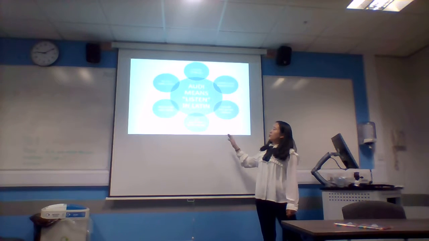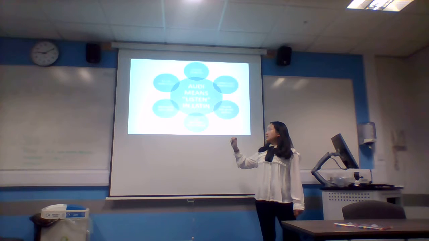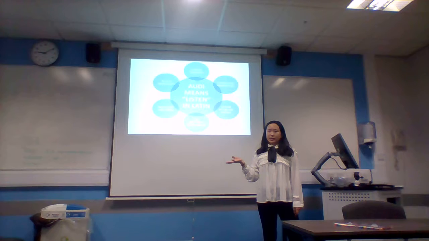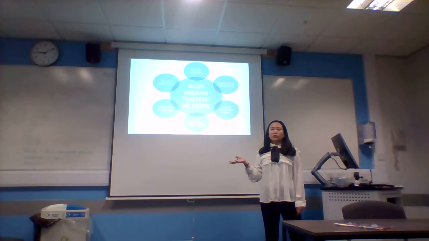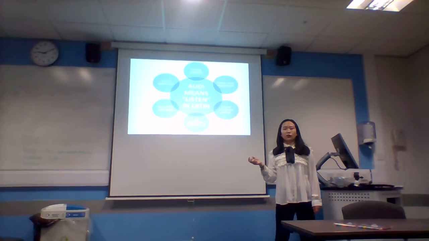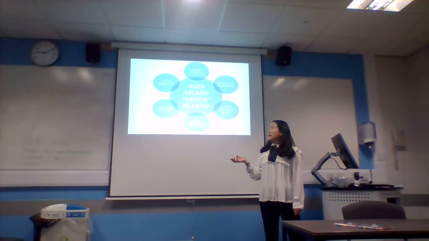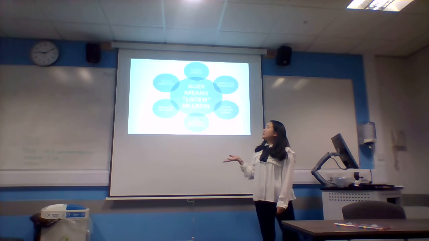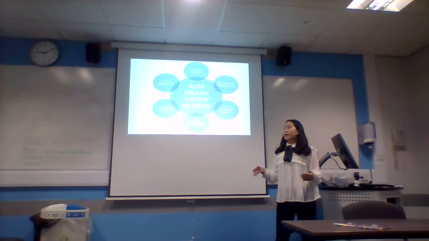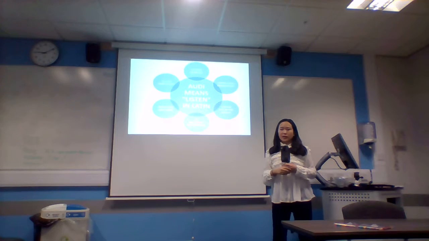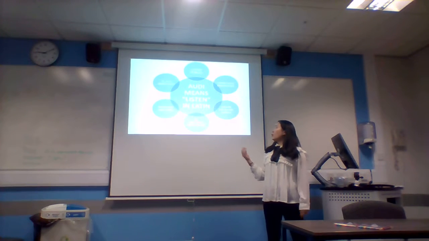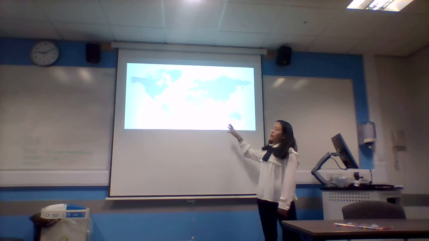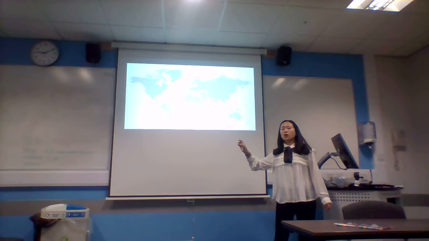And from this image, we can know that Audi's motto means listen in the team, and the main competitors are Mercedes and BMW. The Audi company has lots of employees all over the world, 87,112, and their main target is luxury vehicles, focusing on the upper class, and the vision is to be a primary brand. From this map, we can know that the Audi company has lots of markets.